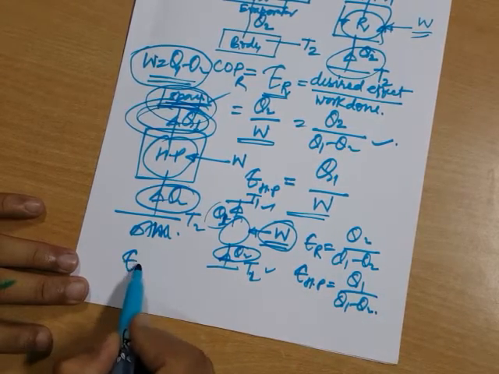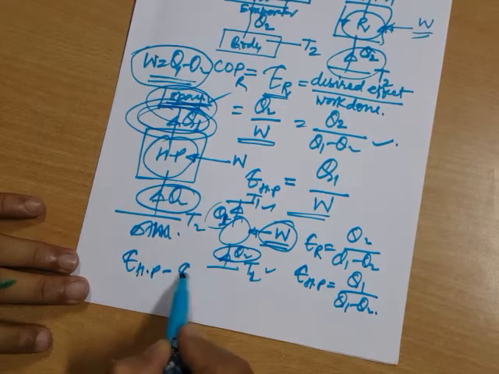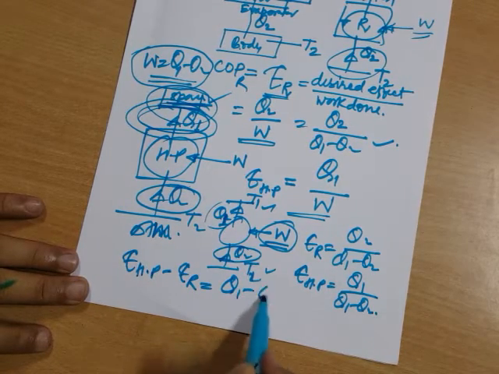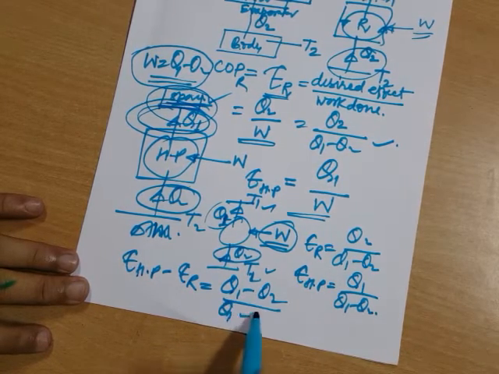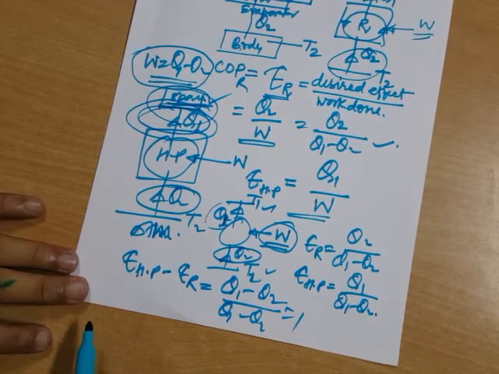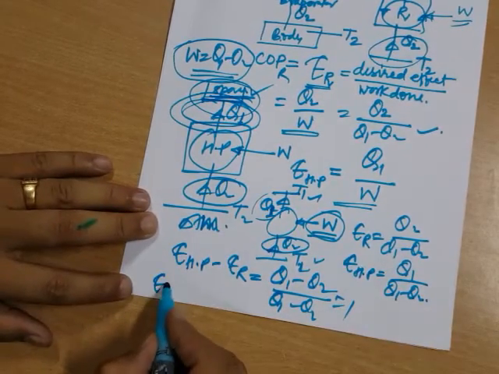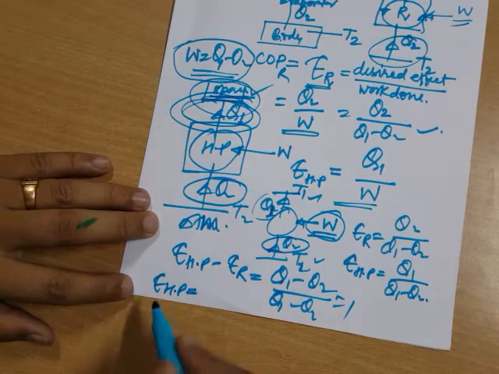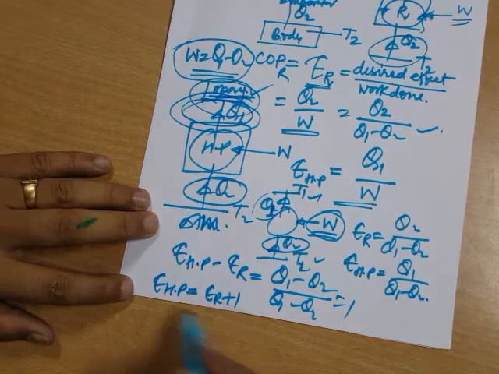If you subtract the COP of the refrigerator from the COP of the heat pump, you will get Q1 minus Q2 divided by Q1 minus Q2, which is 1. Or the COP of the heat pump will be equal to the COP of the refrigerator plus 1.